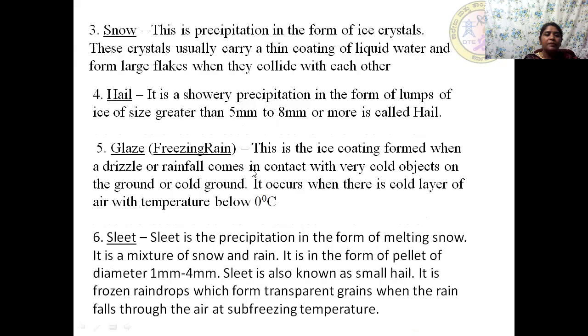The next form of precipitation is sleet. So sleet is a form of precipitation where it results because of melting snow. It's a mixture of snow and rain. It is in the form of pellets, or even we say transparent grains which are formed. So the diameter lies between 1 mm to 4 mm. So these are frozen raindrops. They form transparent grains when the rain falls through the air at sub-freezing temperature.